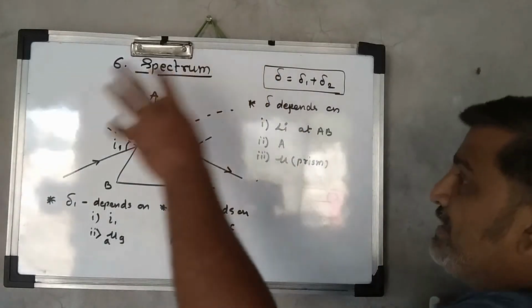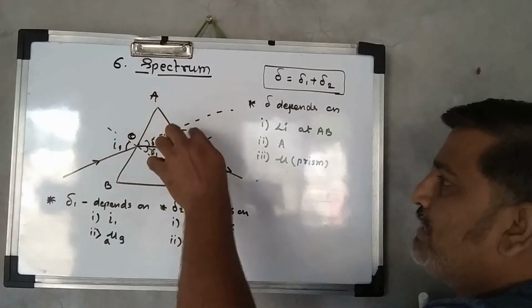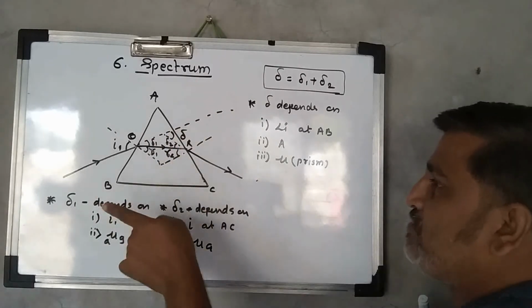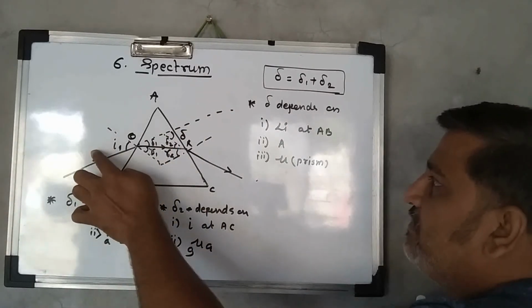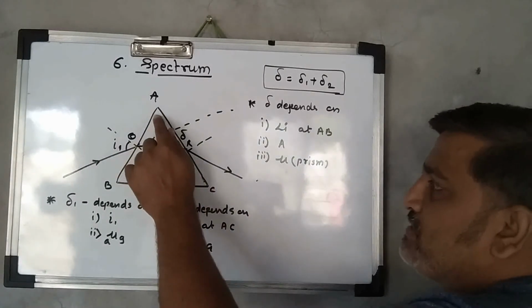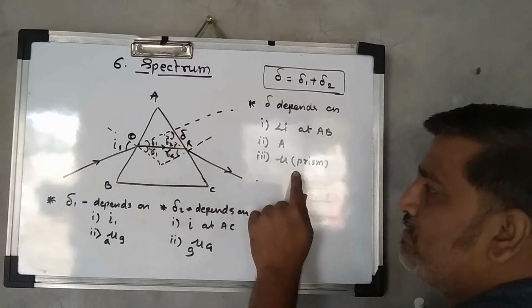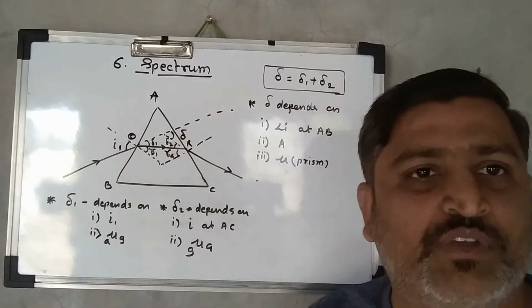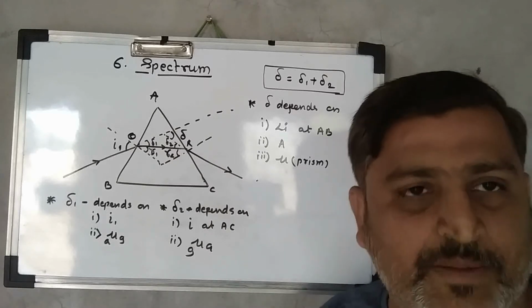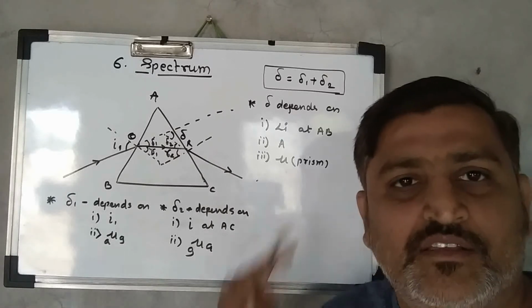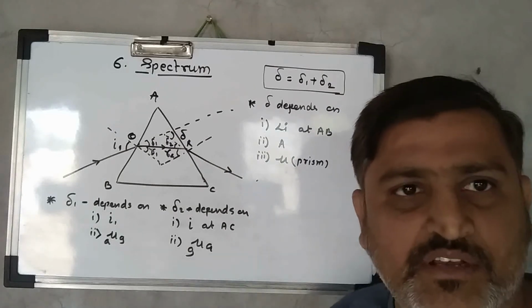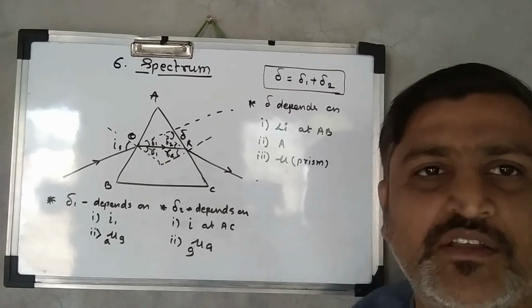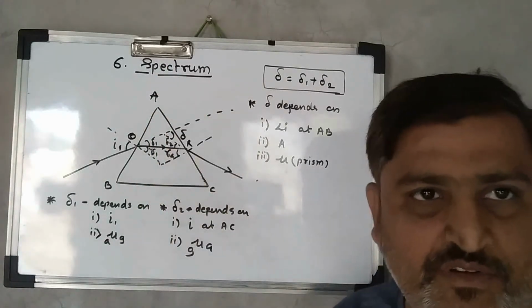Now let's see the dependence of deviation. The final deviation delta depends on the angle of incidence I, then the angle of prism, and the third factor is the refractive index of the prism. How it depends, we have also seen in the 4th chapter. So once again recall all this concept, very easy one, which I explained twice. This is a simple topic that is added here in the spectrum.